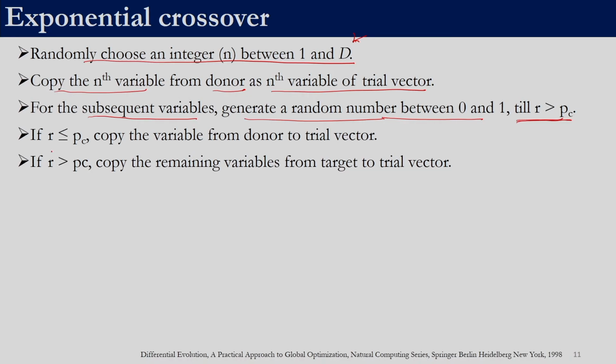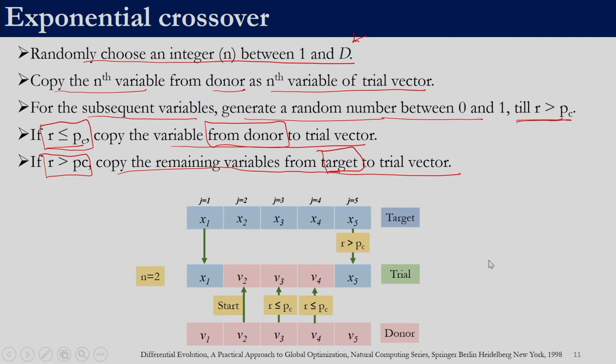So, if the random number that we generate is less than or equal to the crossover probability, we will copy the variable from the donor to the trial vector. If the random number is less than or equal to PC, we will copy it from the donor. If it is greater than PC, not only that variable, but all the remaining variables will be copied from the target to the trial. So, the first time we encounter the condition that the random number is greater than PC, we do not need to subsequently generate any random numbers for generating the trial vector. All the variables from the target vector will be copied to the trial vector.